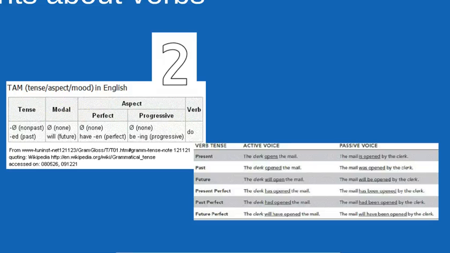Tense, of course, refers to the concept of present or past. Let me say that again. Tense refers to the concepts of present or past, or in this chart, past and non-past, which is a very linguistic approach. A future is not a tense because linguistically, tense is defined as something that has an inflected ending. So for example, in the present tense, we add s to the third person singular. That's an inflected ending. In the past tense, in the regular form, add ed to the ending. So therefore, it's inflected as well.